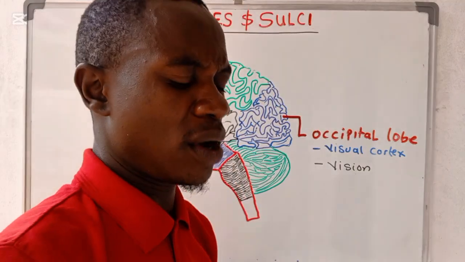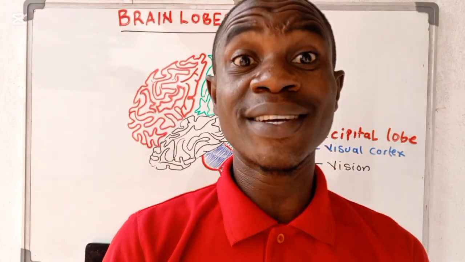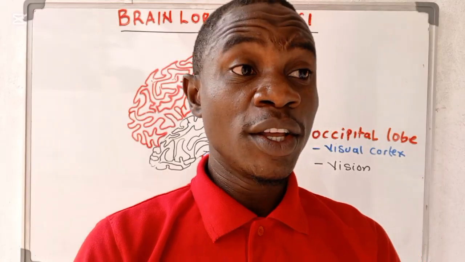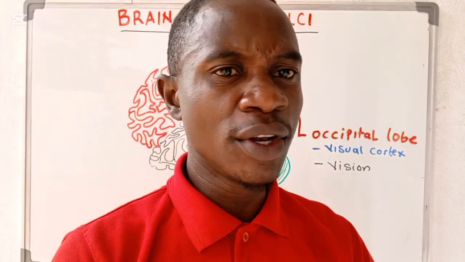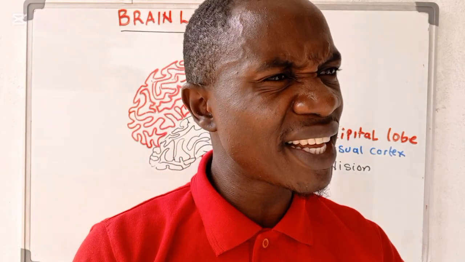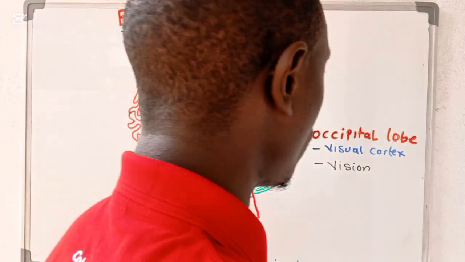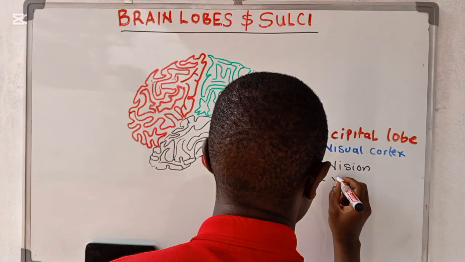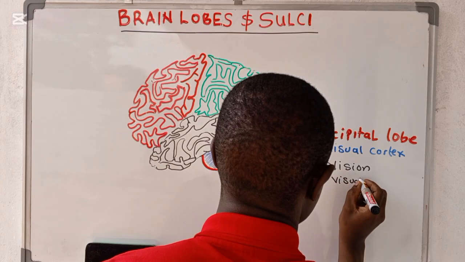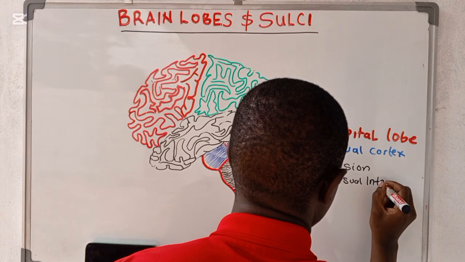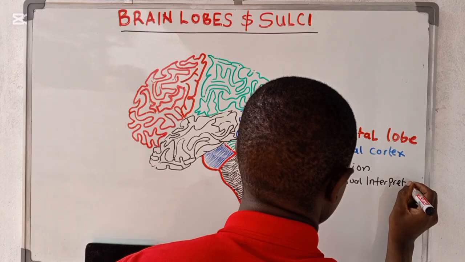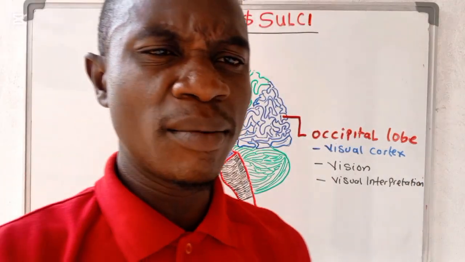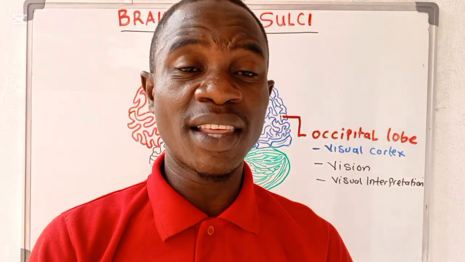After seeing something, you need to first understand it, you need to comprehend it. It is not just a case of seeing something, you need to understand it and see whether it is dangerous or friendly. The whole of that process is happening in the occipital lobe. So we shall call it visual interpretation.